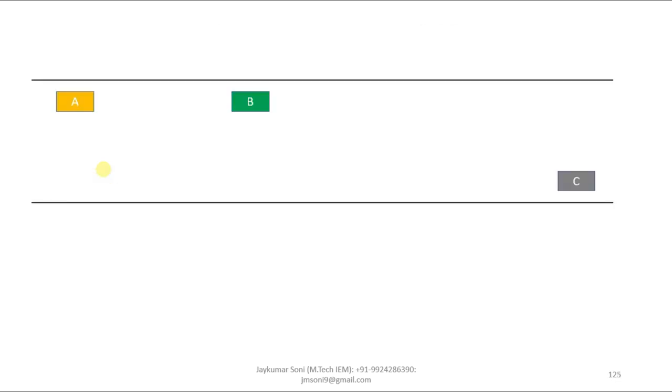So this was the basic scenario which I have explained in the previous slide, that A and B are moving in this direction, and C is moving in this direction, and A wants to overtake B. Now what needs to be done? Now what happens? Let us learn.